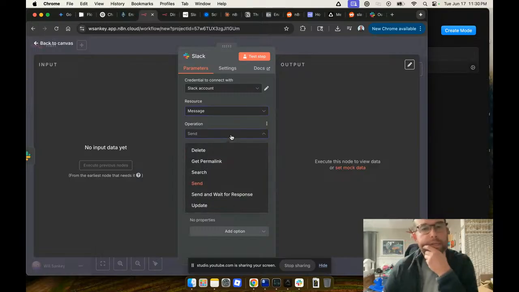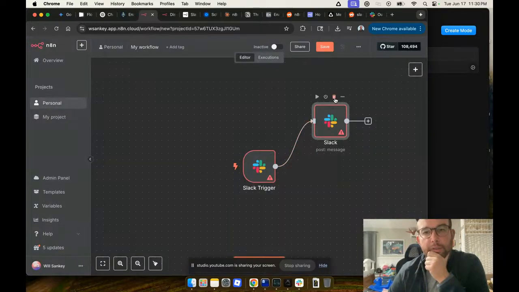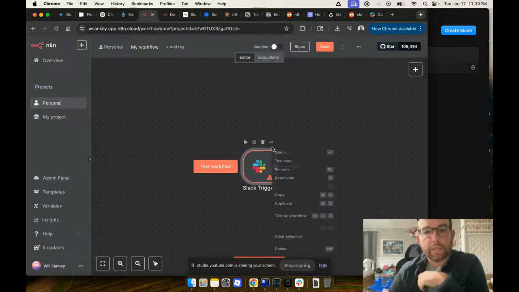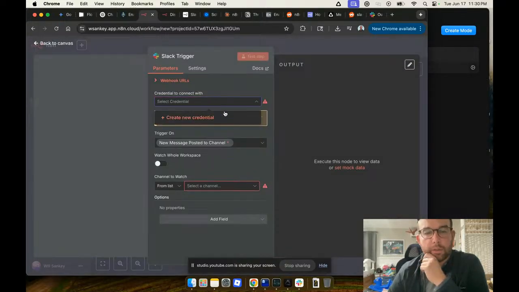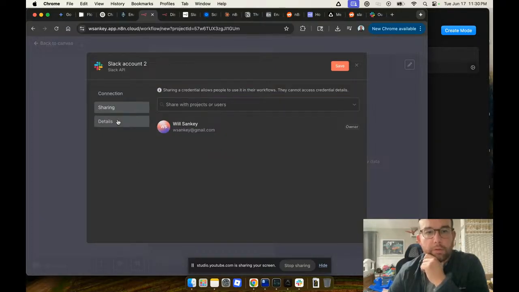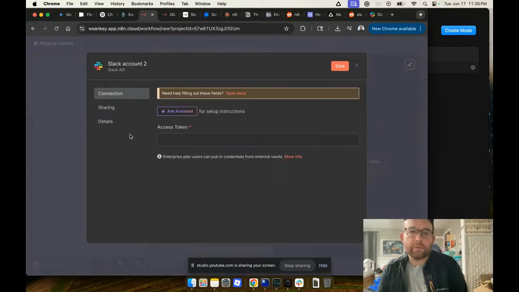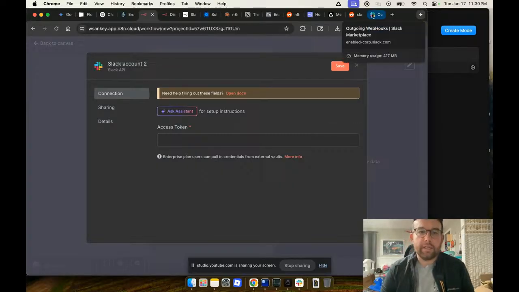Message resource, send and wait, search, update. All right, so basically, I need to configure this Slack trigger. It says I don't have a credential. Need an access token. Share with projects or users. They cannot access. Oh, interesting. You could share credentials. Wow, that's cool. Access token. I have a Slack access token.